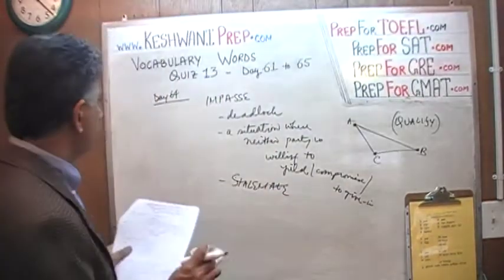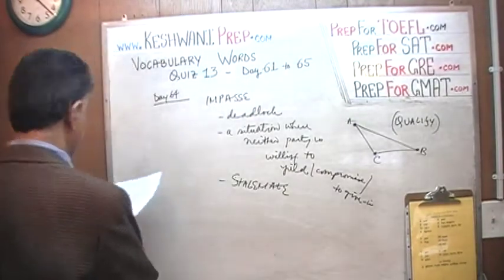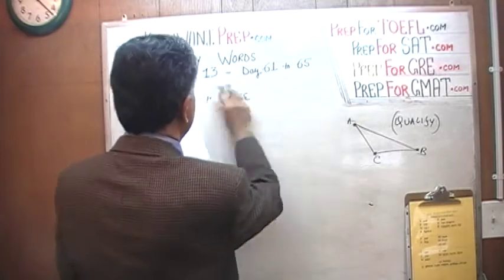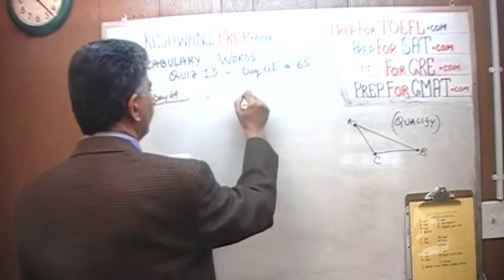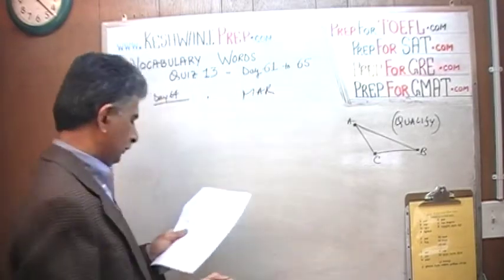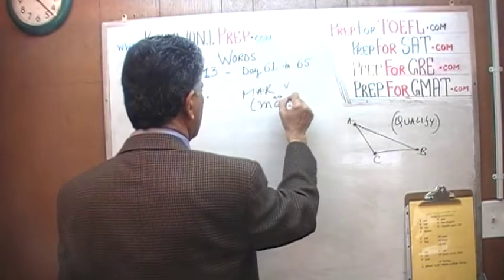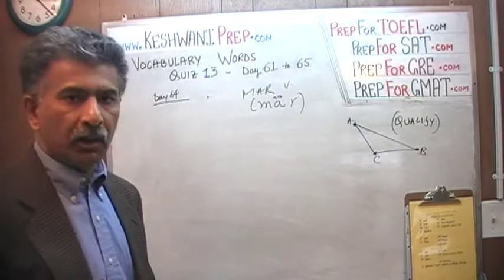The next word we learned on day number 64 was mar. It's a verb. What does it mean to mar?